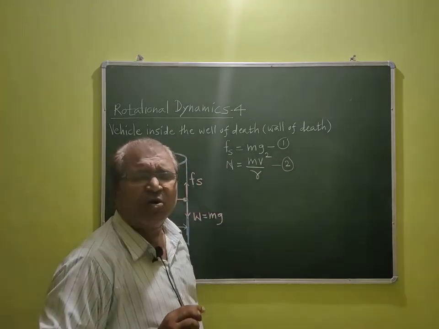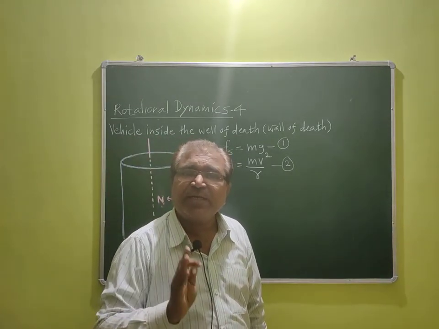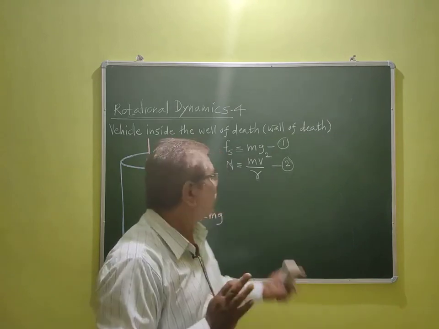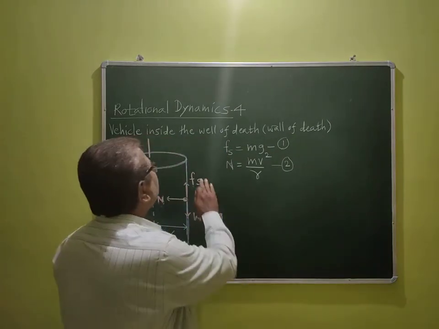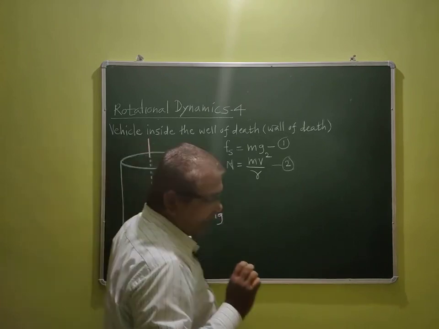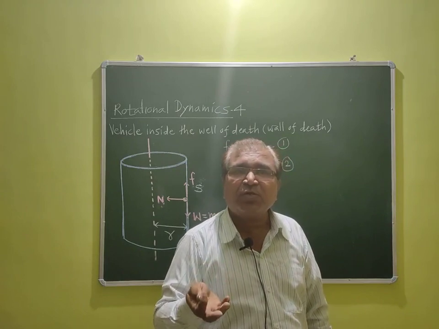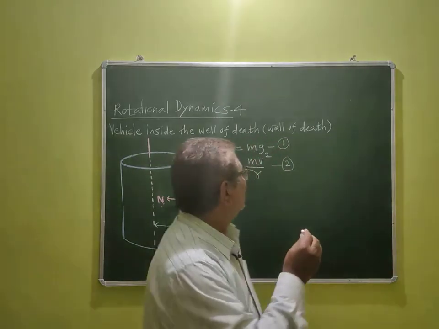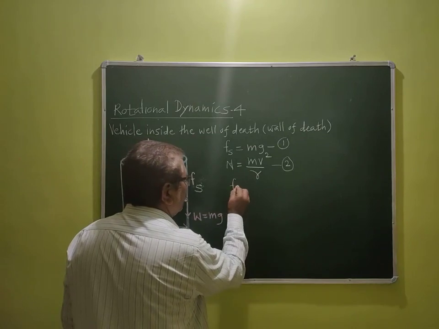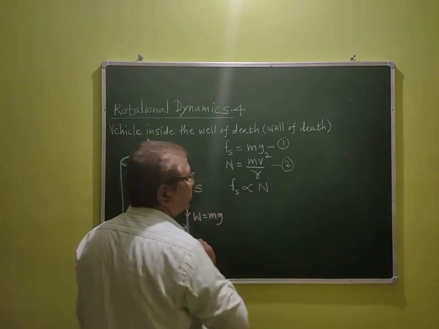We know the law of static friction. What is the law of static friction? The limiting force of friction, we call it Fs. This limiting force of static friction is directly proportional to the normal reaction. See here, Fs is directly proportional to the normal reaction.